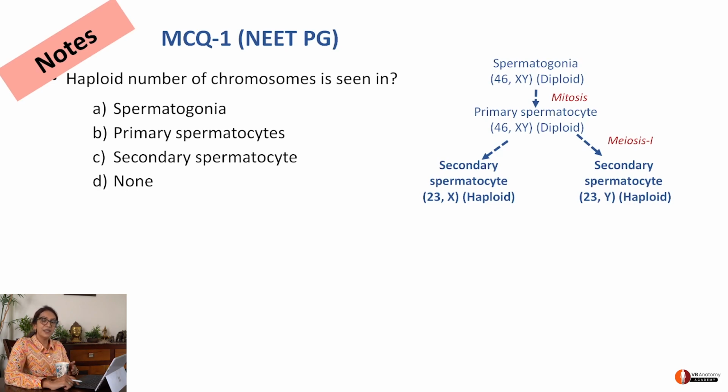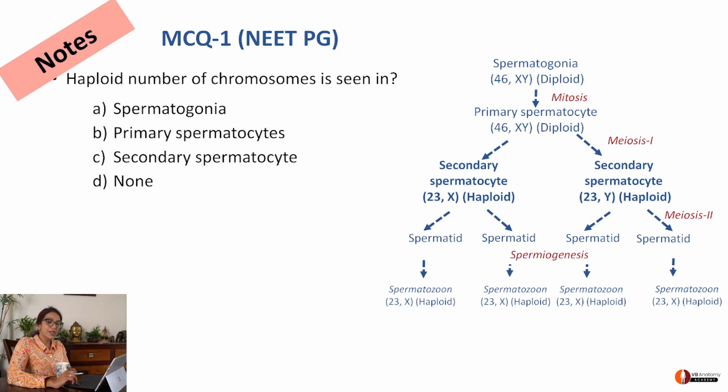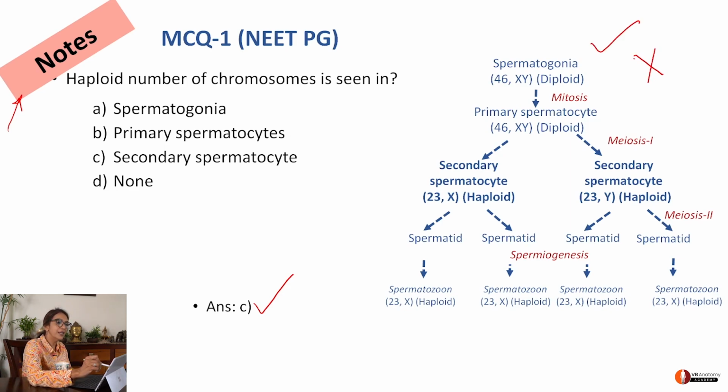However, just for the sake of completing the learning, understand that secondary spermatocyte goes through meiosis 2, which is like mitosis, and gives rise to spermatids, which then go through spermiogenesis to give rise to spermatozoa. This note in the corner is what you should look for when you're studying next time. So you can just go through these notes. All right. So answer is C, like we discussed. This is the note which I want you to study next time you do studies.